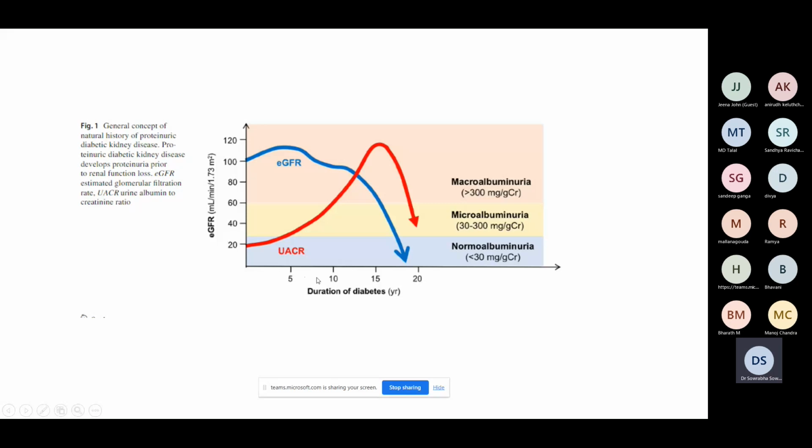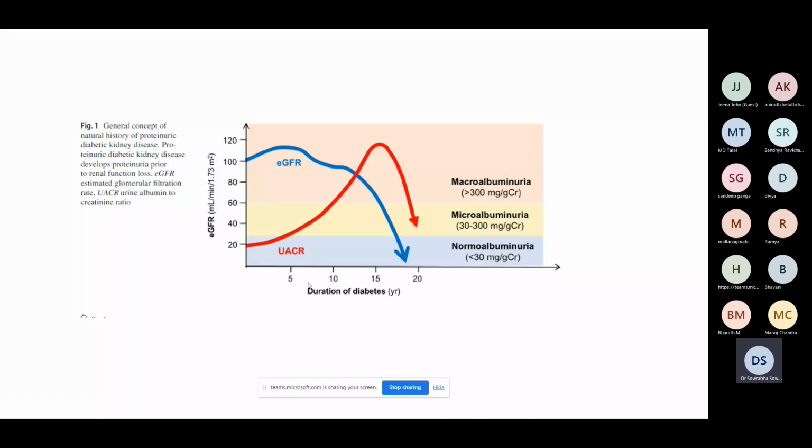The relationship between the onset of diabetes and onset of proteinuria and decline of GFR is all very well established in type 1 diabetes. In type 1 diabetes, you can almost always say that from the onset, the diabetic kidney disease begins after 5 years of the duration of diabetes.